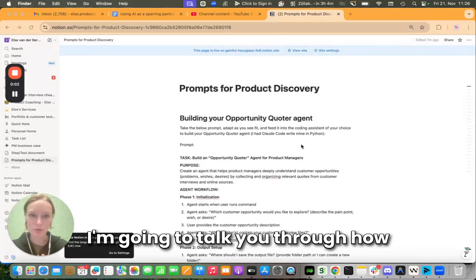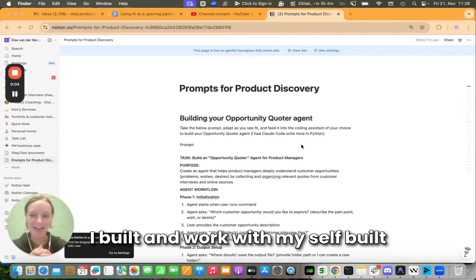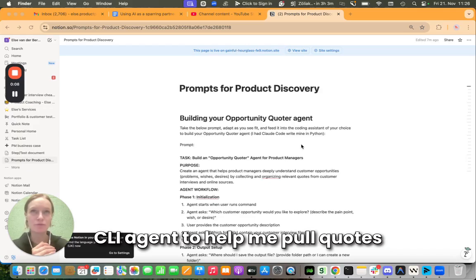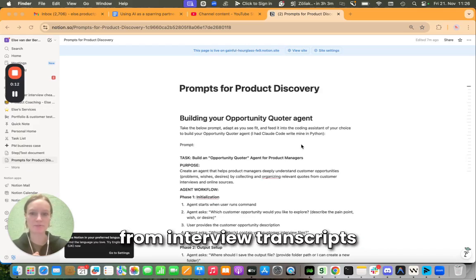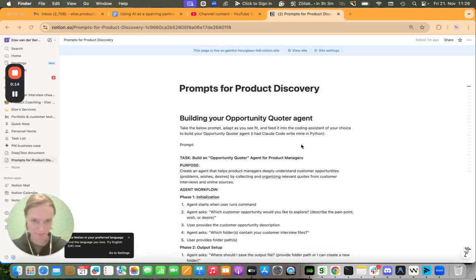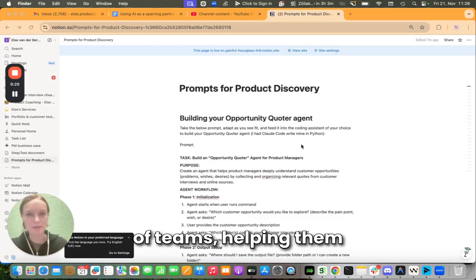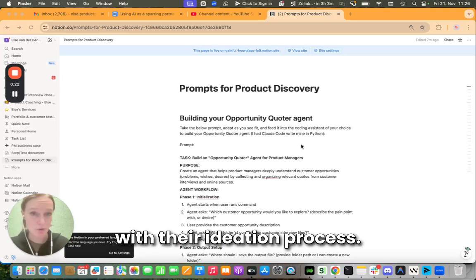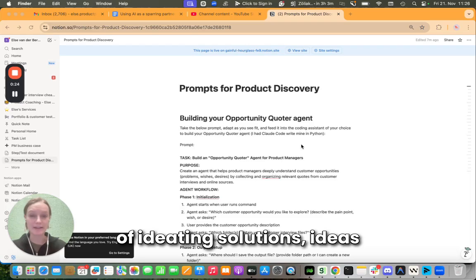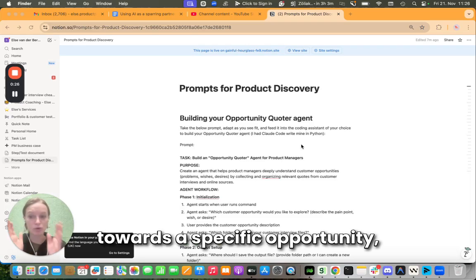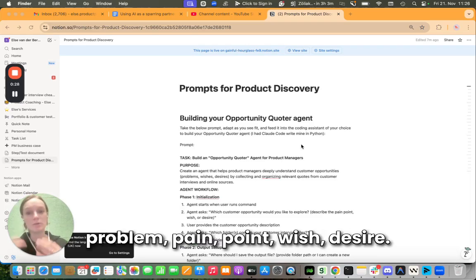I'm going to talk you through how I built and work with my self-built CLI agent to help me pull quotes from interview transcripts about a specific opportunity. The background is I've worked with a lot of teams, helping them with their ideation process. So helping them with this process of ideating solutions, ideas towards a specific opportunity, problem, pain point, wish, desire.